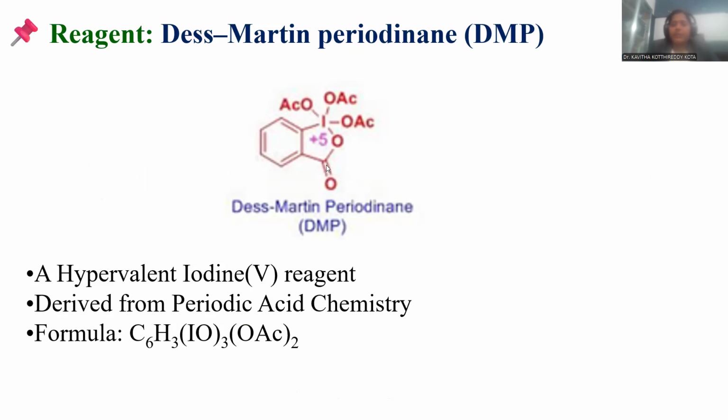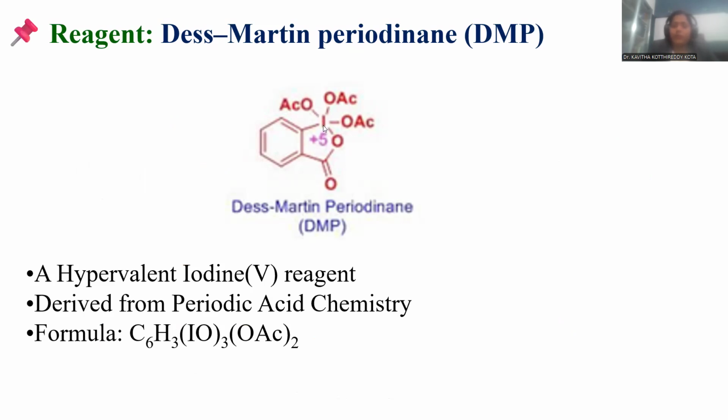Here the clear description is provided for Dess-Martin periodinane. It is very important to understand the reaction skeleton or chemical composition of Dess-Martin periodinane, which is most suitable for the oxidation of alcohols. I'm taking a benzene ring, and a 5-membered ring fused with it, where you can find a lactone within the cyclic ring system.